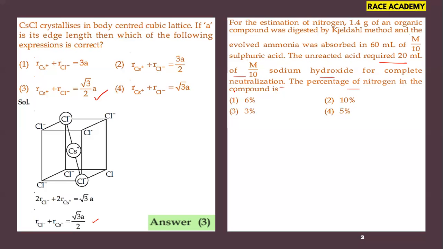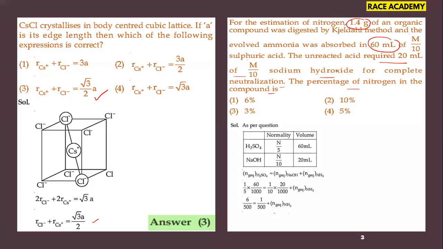Then the percentage of nitrogen in the compound is... they have given 1.4 grams of organic compound and 60 ml of the acid.